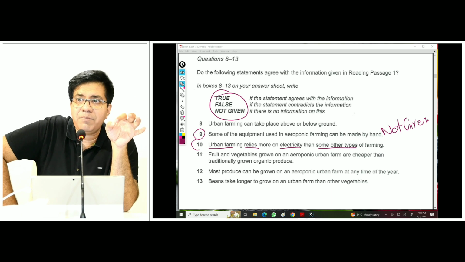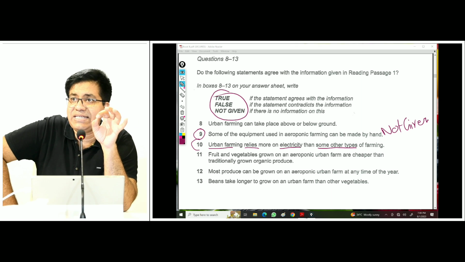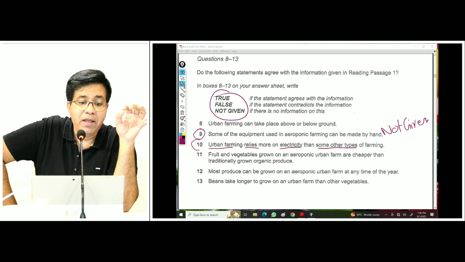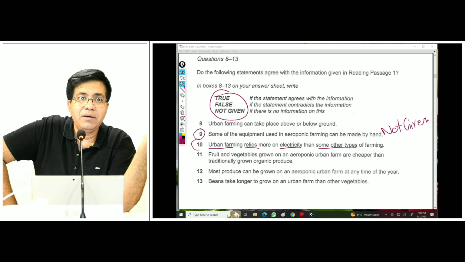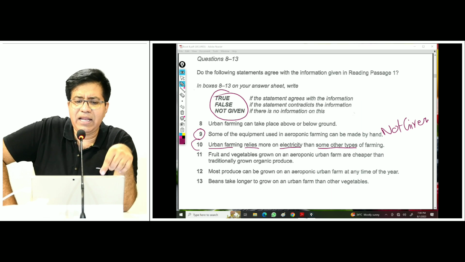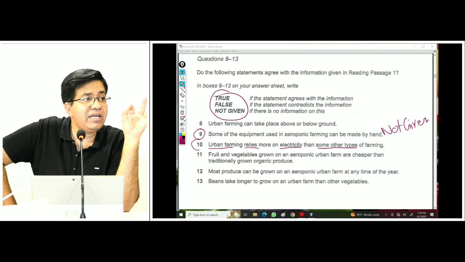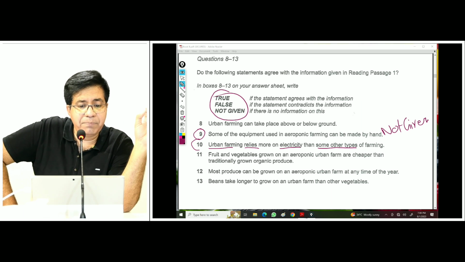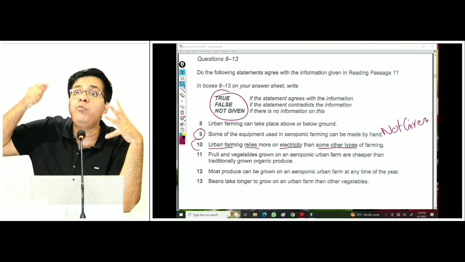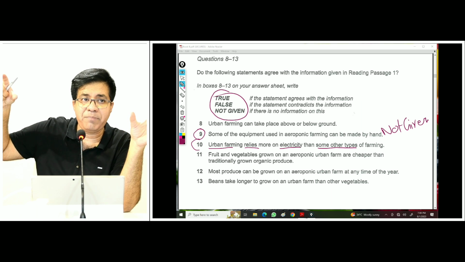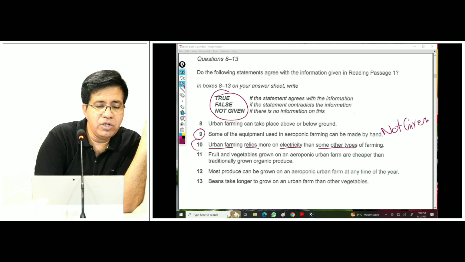So if urban farming relies more on electricity than any other type of farming, then the answer is true. If urban farming relies on solar power or hydro power or anything like that, then the answer will be false. And if they don't tell us what urban farming relies more on, if that thing is not mentioned, then the answer is not given.